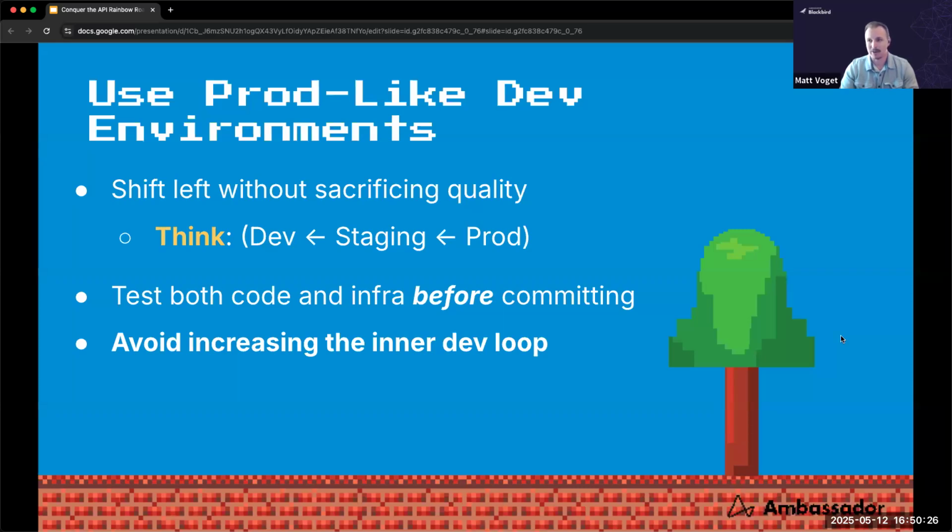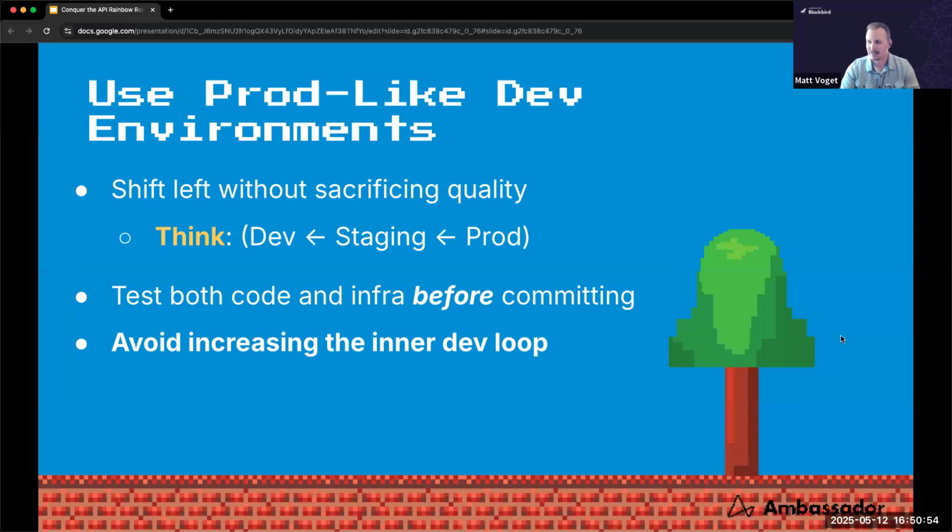When we think about how we set up our test environments, we usually try to mimic production as much as we can when we move from production to staging. And I think we can move this into development as well. The goal is, how can we get that high quality testing with all the production-like components before a developer has to even commit code and go to the outer dev loop?